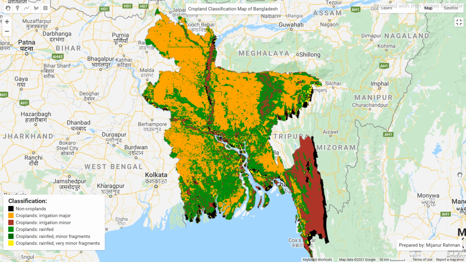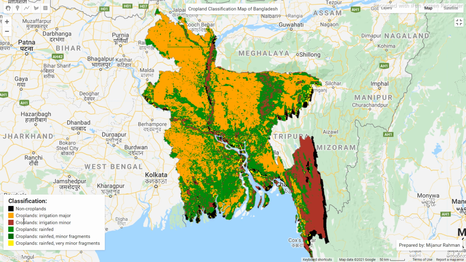So in this tutorial we will discuss the cropland classification map. Here you can see we have already made a cropland classification map for Bangladesh. We define a total of 6 classes here. In this part you can see the legend, and this legend defines all of these things.